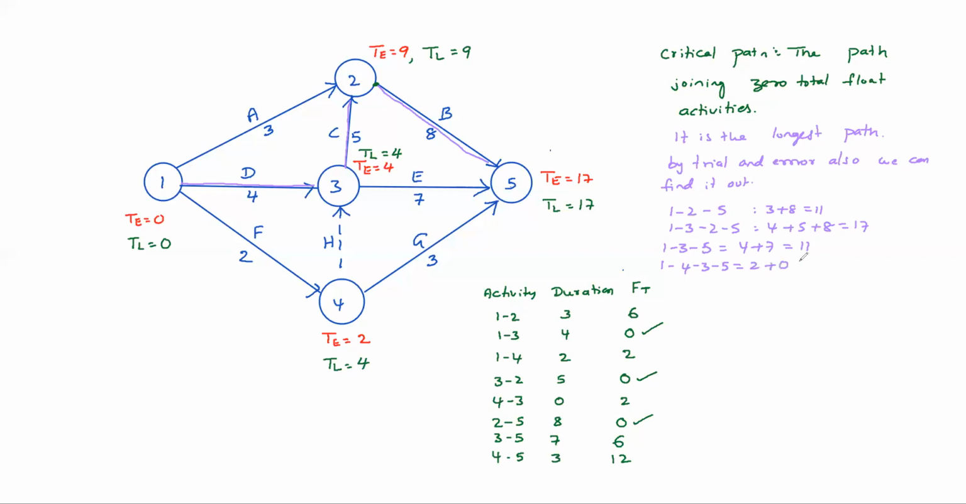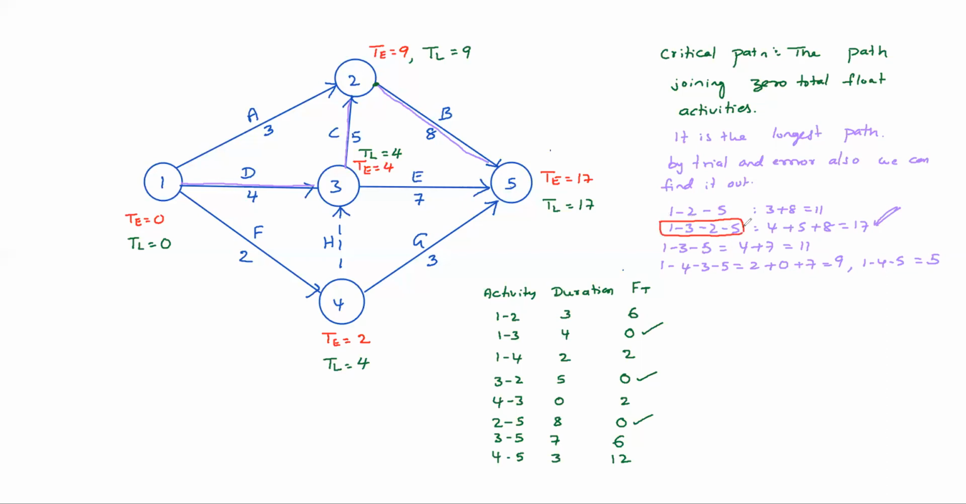2 plus 0 plus 7, that is 9 days. The last one is 1, 4, 5: 1, 4, 3, then 1, 4, 5. That equals 5 days. So which is the longest? 17 days. That is 1, 3, 2, 5. So 1, 3, 2, 5 is the longest.